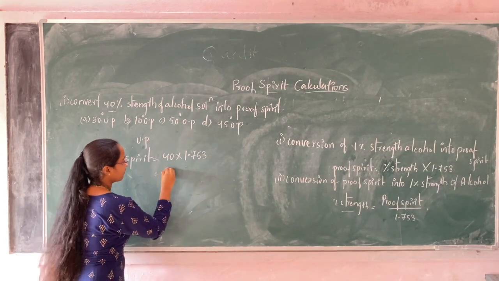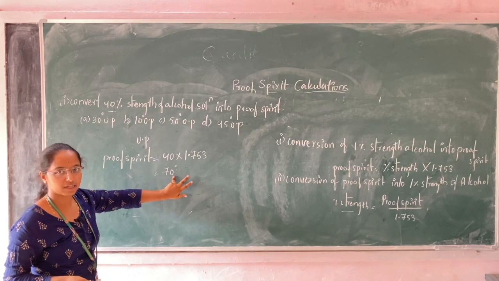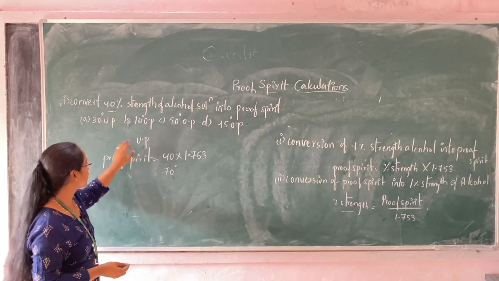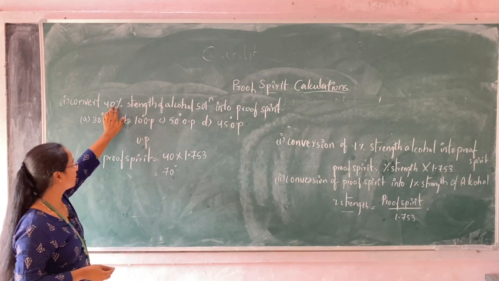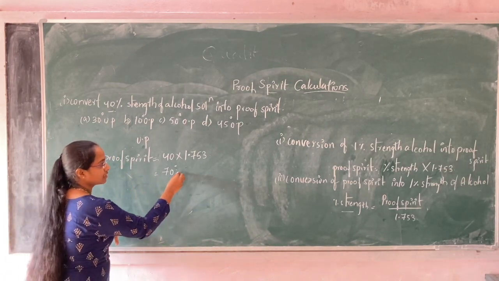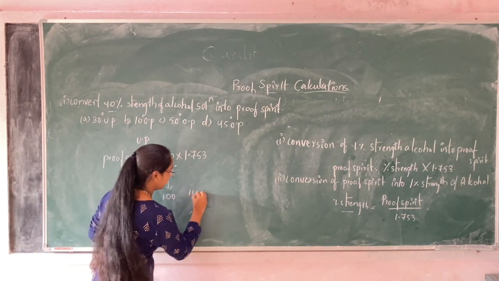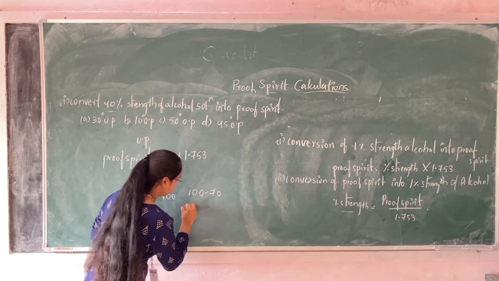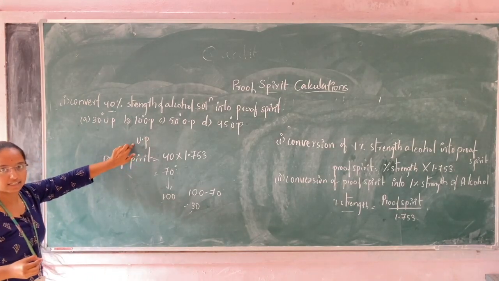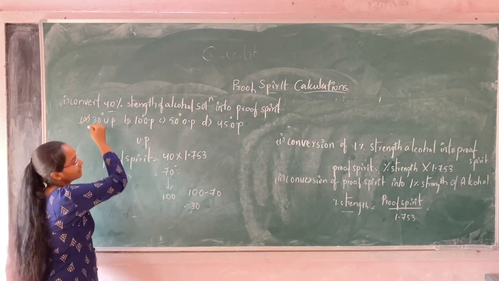The answer will be 70. When we compare it with 100 proof for 57.1% volume by volume, it is less than that. So the answer will be less than 100. How much is it less than 100? 100 minus 70. The answer will be 30. As I already said, it is under proof. The answer will be 30 degrees under proof.